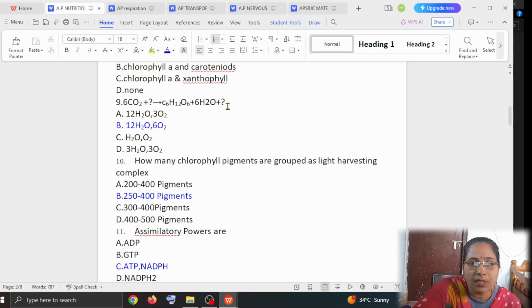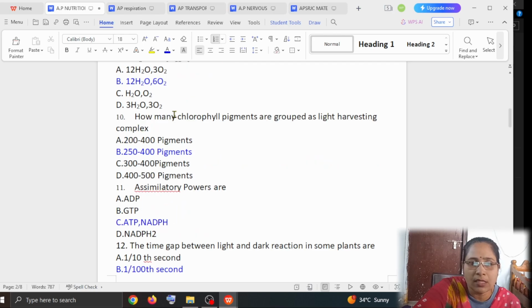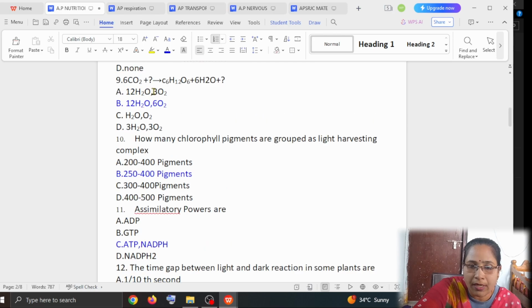Here option A is 12H2O and 3O2, option B is 12 water and 6 oxygen, option C is water and oxygen, option D is 3 water molecules and 3 oxygen molecules. The answer is when the 6 carbon dioxide is combined with the 12 molecules of water, it gives rise to 1 molecule of glucose plus 6 water molecules, and as an end product it also gives the oxygen.